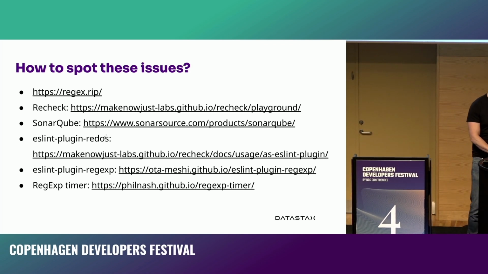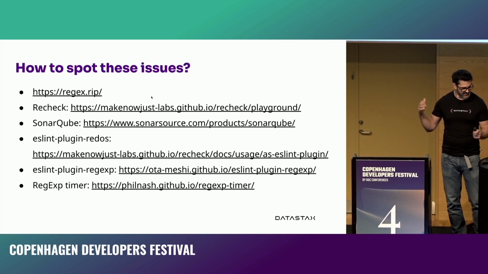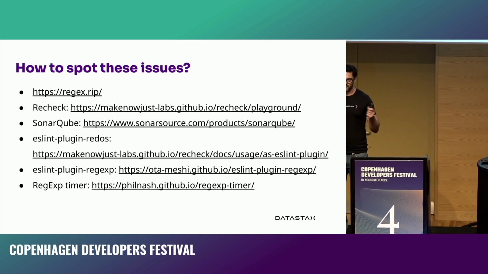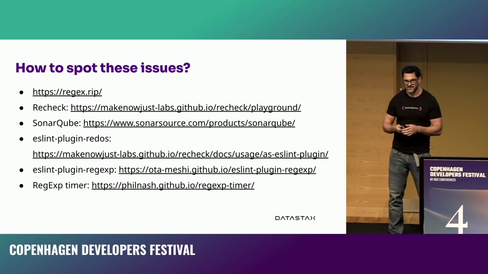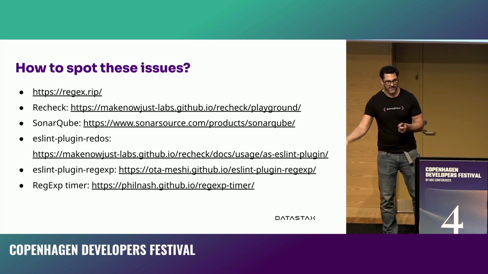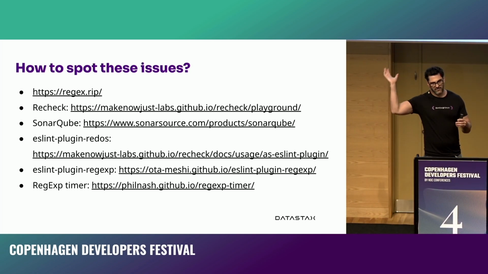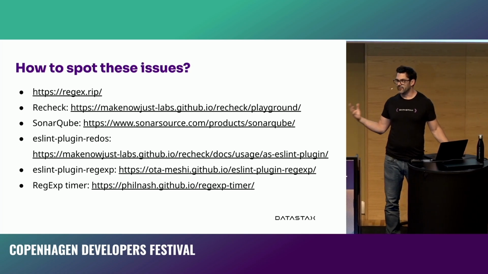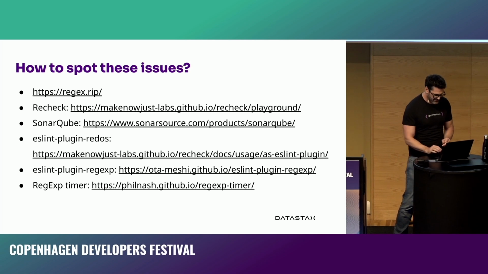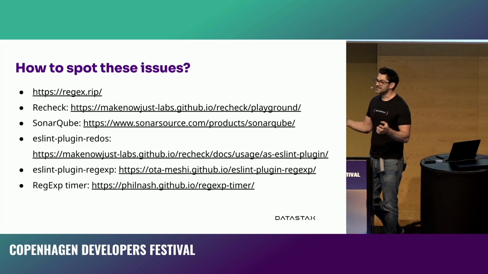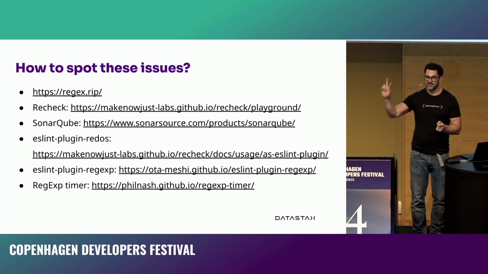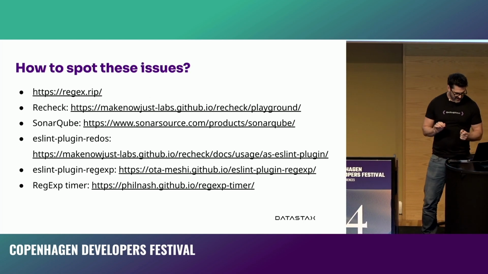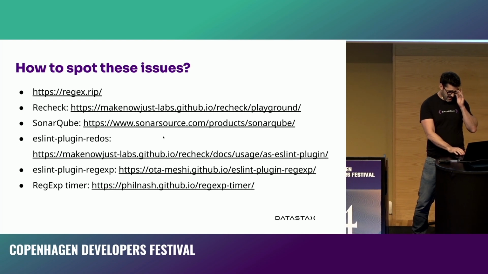There are other ones like recheck, which is also a really useful tool. And SonarQube. I used to work at Sonar, and this is one of the reasons I came up with this talk. SonarQube or SonarCloud will scan your entire code base, and if it can detect a vulnerable regular expression, it will tell you about it. If you're using ESLint, there are two plugins available, eslint-plugin-redos and eslint-plugin-regexp.